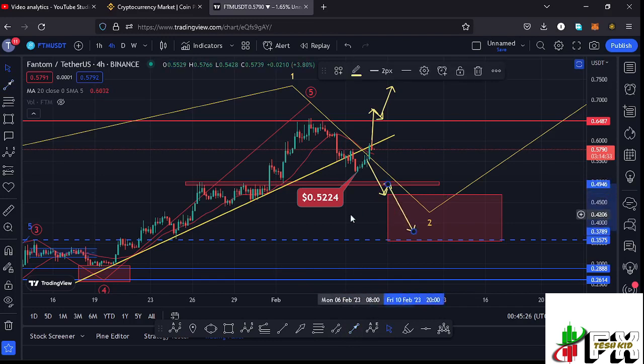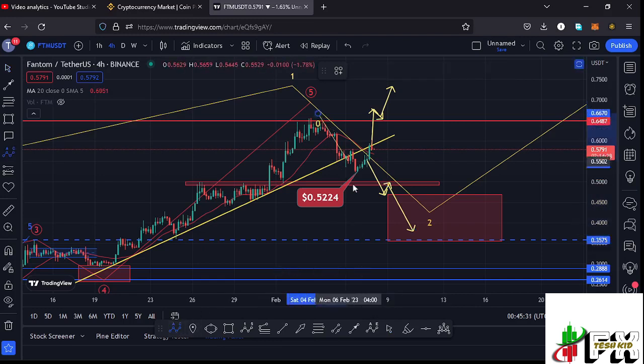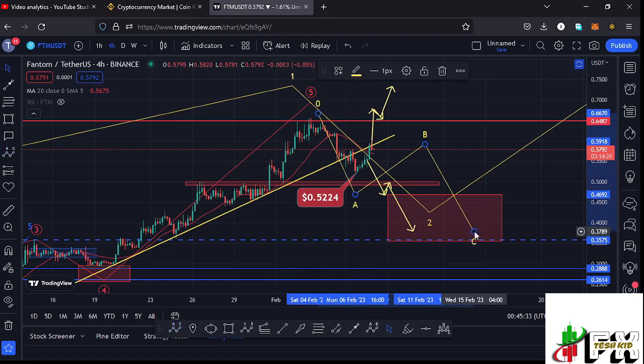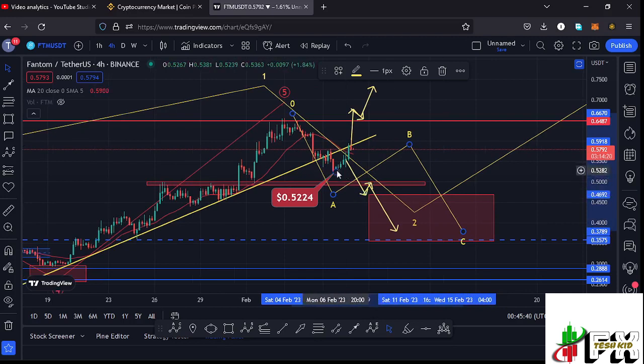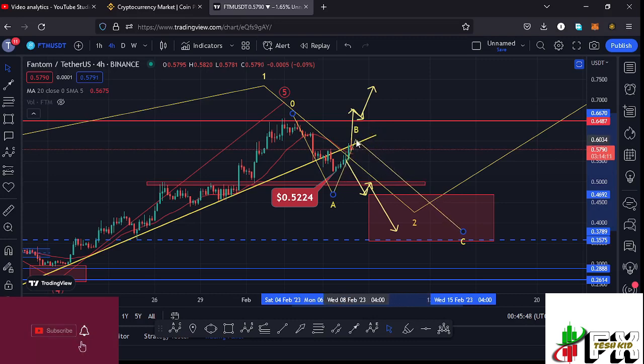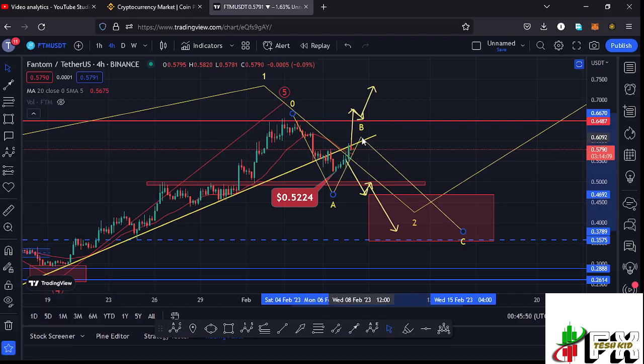which is down here. And in the formation of that second wave, which is a corrective wave, I'm also expecting to see an ABC corrective structure play out, having the wave C fully maximizing the higher Elliot wave count 2. And there are chances that whatever we are seeing in this short-term bullish movement could be the formation of this wave B. So there are chances that the high that we make in this short-term bullish movement that we are seeing at the moment could be giving us the high for that wave B before we continue pushing even lower in the formation of this wave C to fully maximize our red target area.